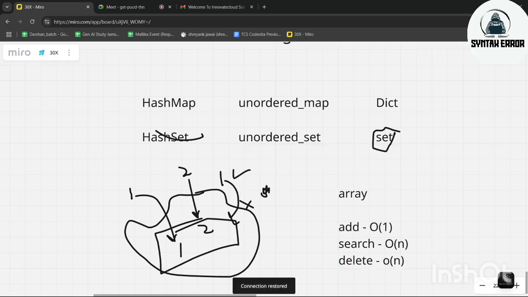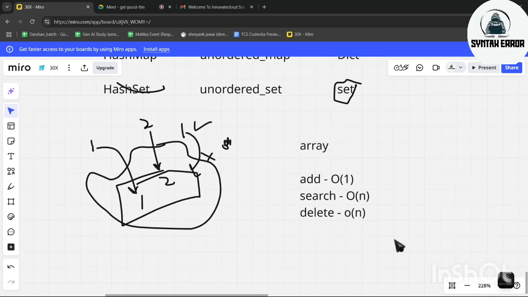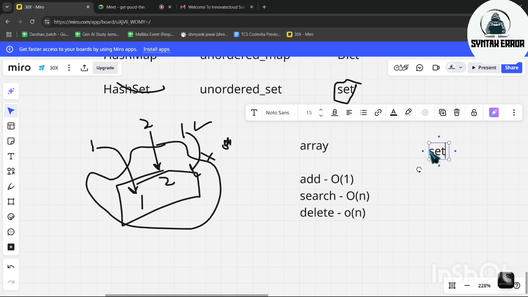Once you delete an element from an array, you have to shift the corresponding adjacent elements into that spot. Let's not go into that part. Just think in general, an array will take O(n) time complexity to delete. So when we are dealing with big problems, time complexity plays an important role. So instead of an array, what we can use is a hash set.